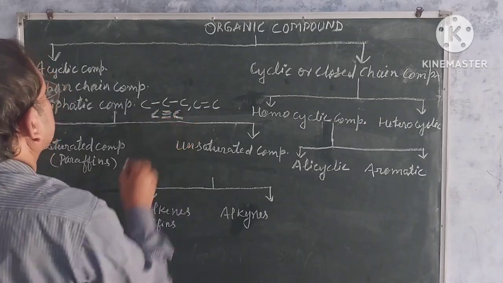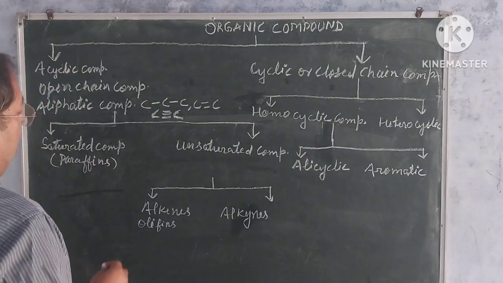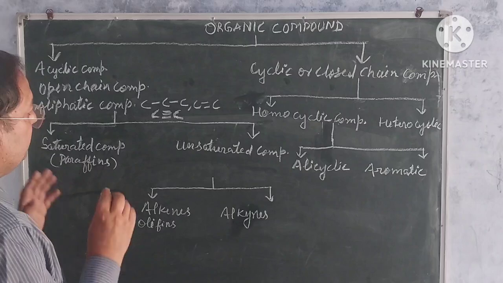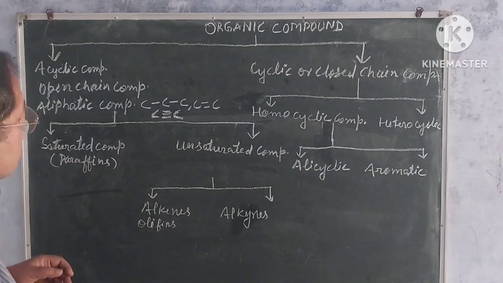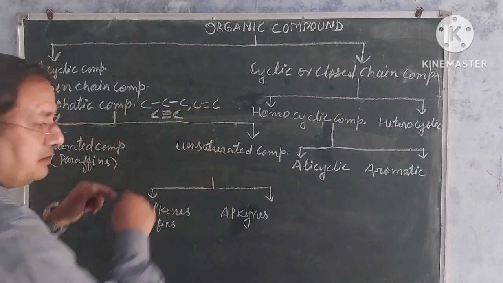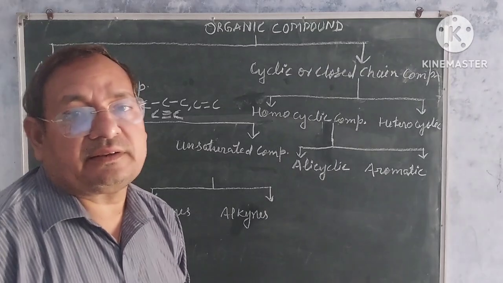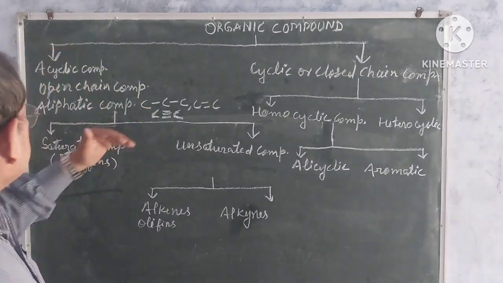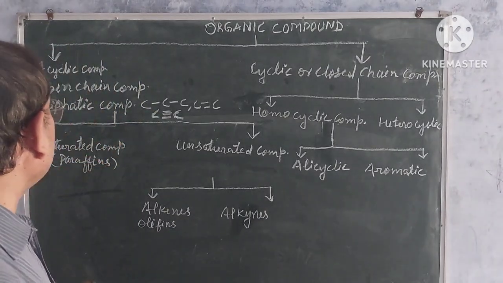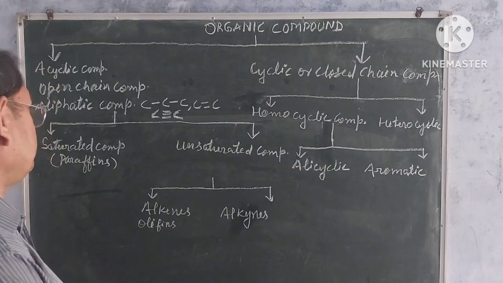These carbon atoms are joined in the open chain. It means no two ends come together. For these reasons, they are also known as open chain compounds.